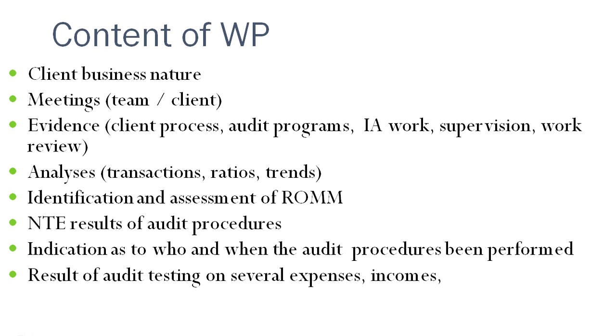Also, the working paper includes significant ratios, like ratio analysis and trend analysis, and the different kinds of transactions being recorded. The working paper also includes the identification and assessment of the risk of material misstatement, and the nature, timing, and extent of the audit procedures.